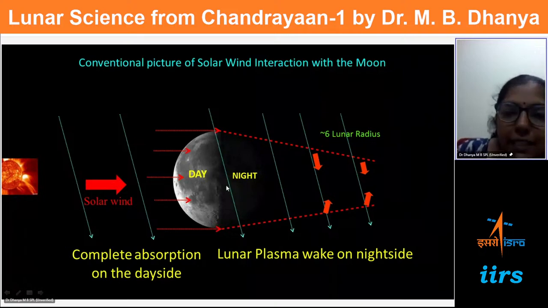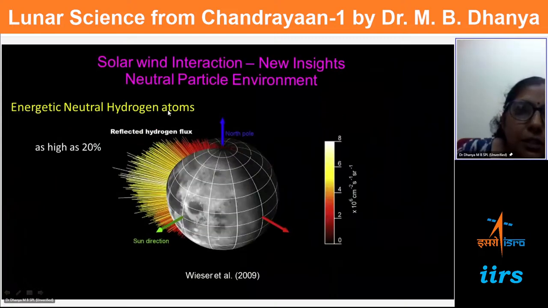So they are called energetic neutral atoms. And the fraction is not small. It is something like as high as 20% of these particles that come back. This shows the energetic neutral hydrogen atom map. The colors indicate the energetic neutrals which are coming back, which is called the reflected hydrogen flux, written here. The color as well as the length of the arrow indicates the flux, or basically the number.